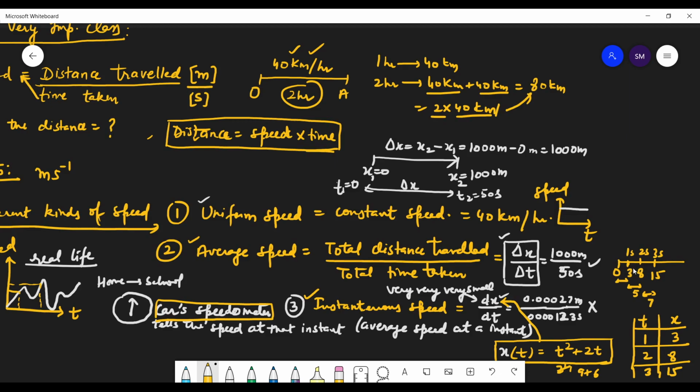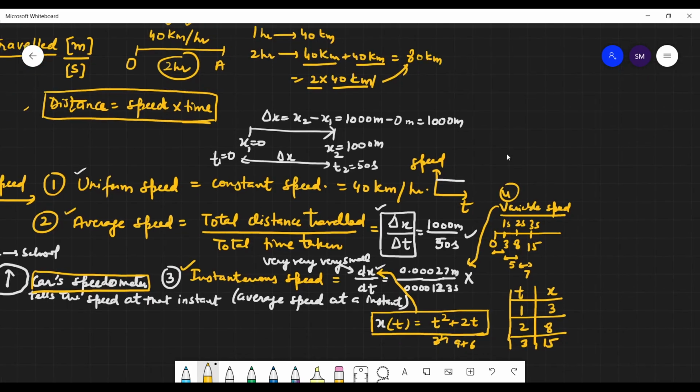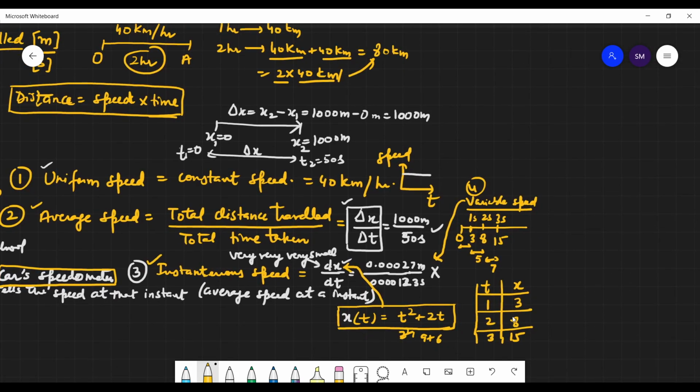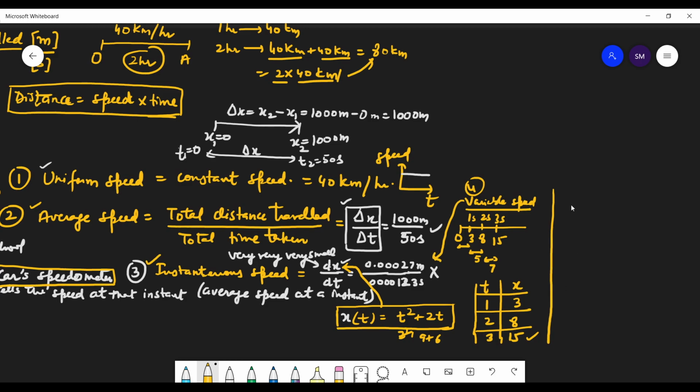So we call this kind of speed variable speed, because our speed is varying with time. That's the fourth type of speed, variable speed. Especially when the speed is variable, you need to find the instantaneous speed, because speed is changing. So at a particular moment, what will the speed be? How will you find the instantaneous speed? See, it is told to you by the speedometer.